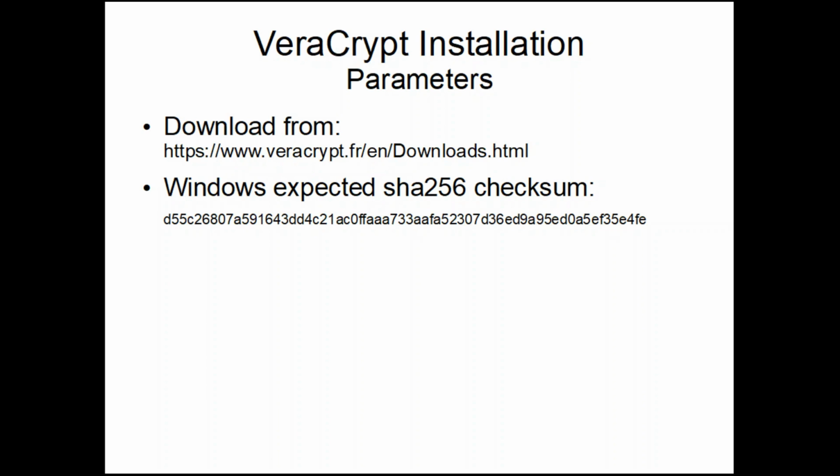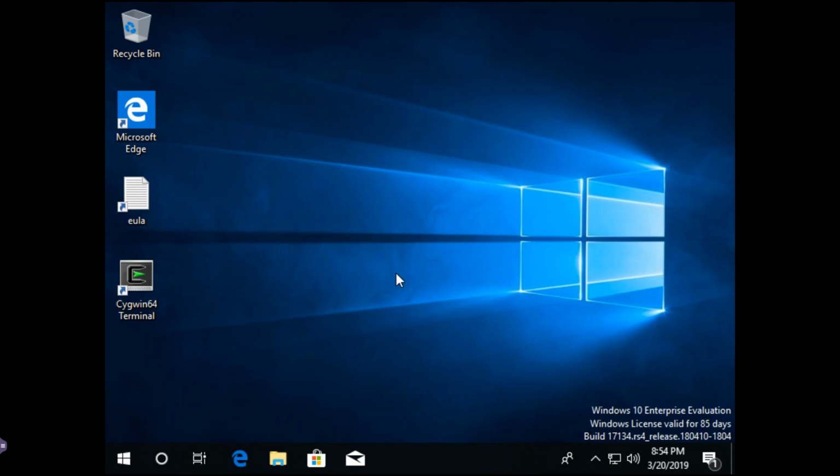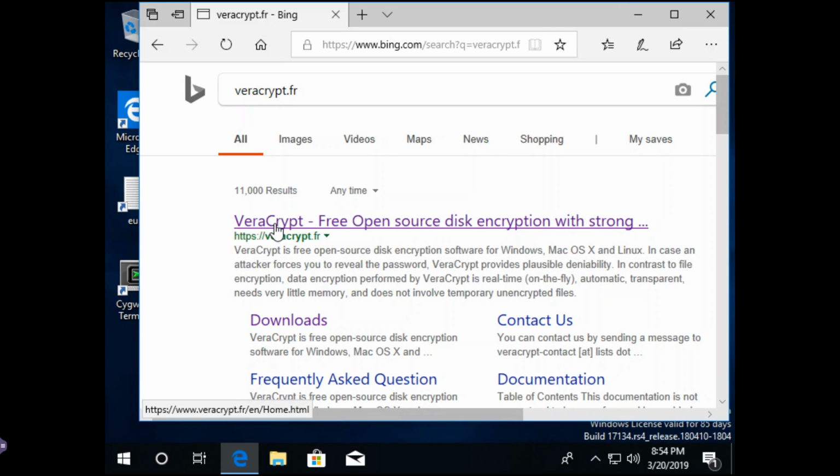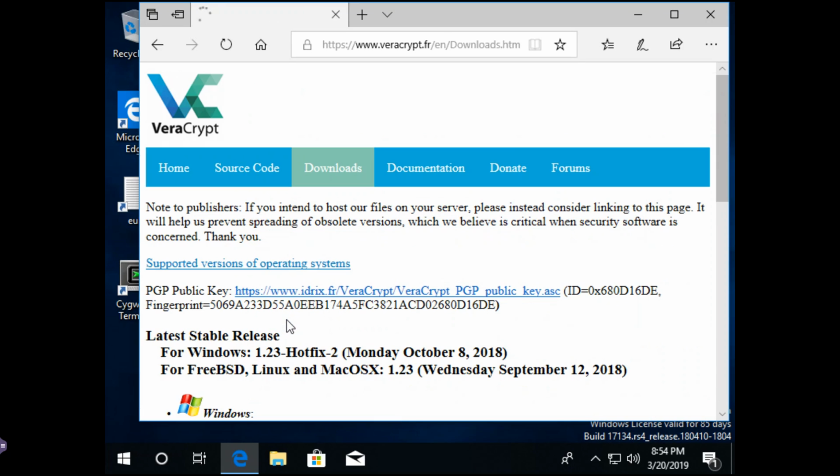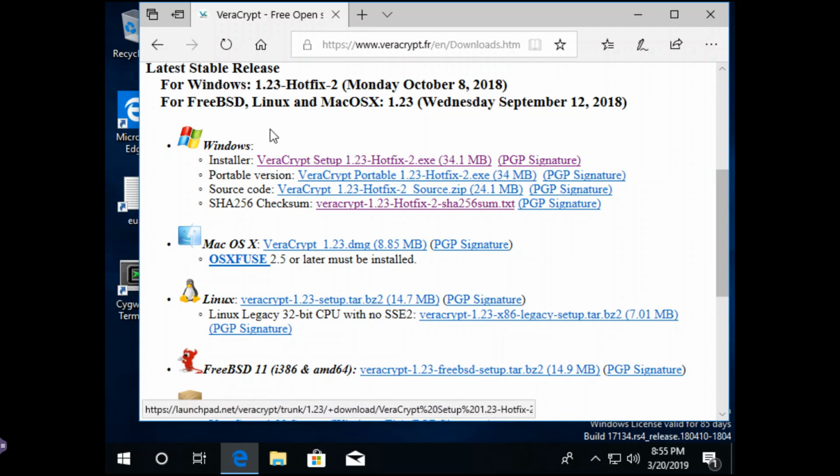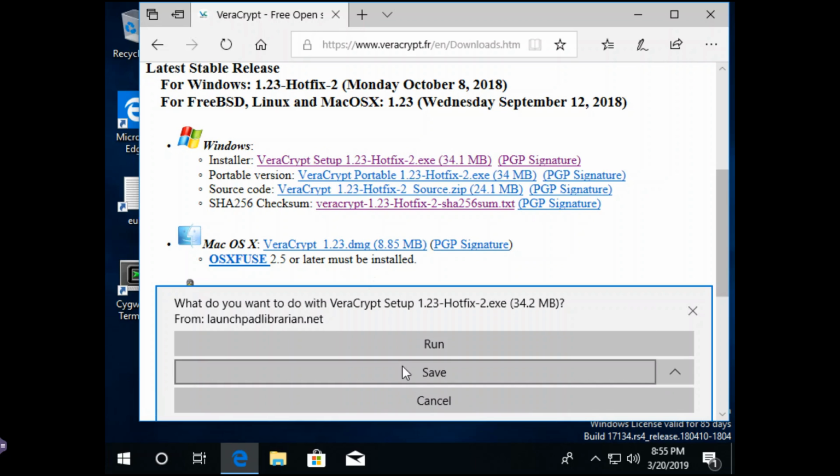So the next step is to go on over to the virtual machine, which I have right here. I'll use a browser here. It'll come up right on the top of this here, and we've got downloads. Okay. So we need to download the Windows version, because simple little click, and tell it to save.